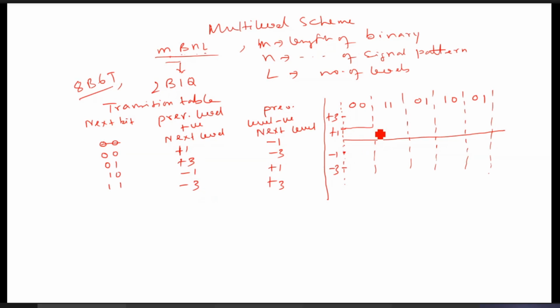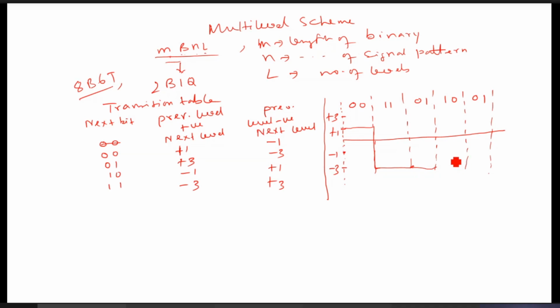Next is 0 1, with previous level negative, so you have to consider the third column. Previous level negative and it is 0 1, that means it is -3. So there will be no transition.